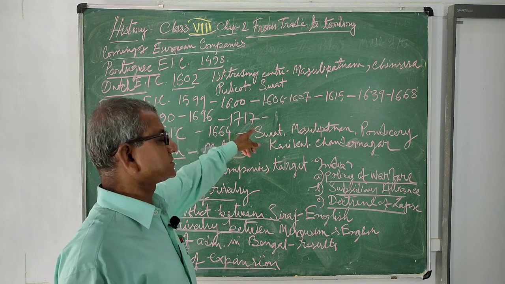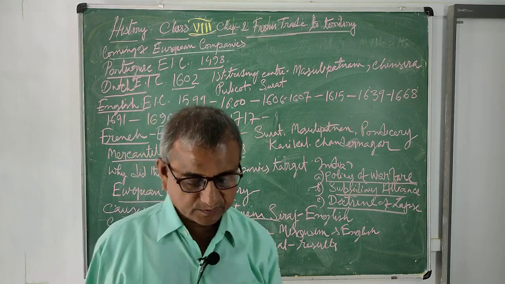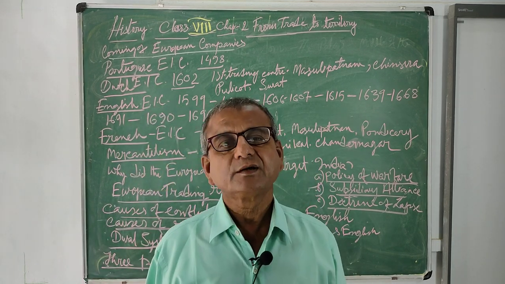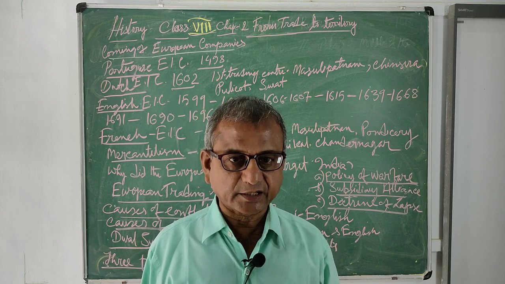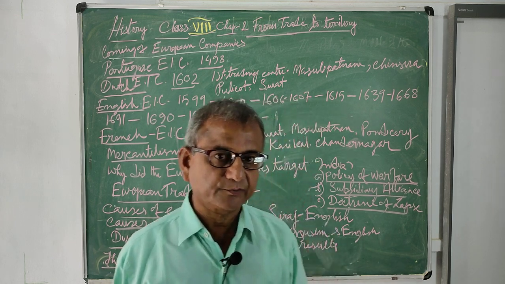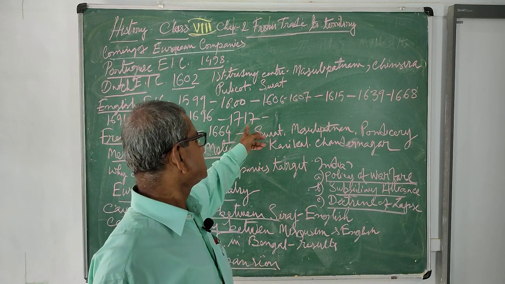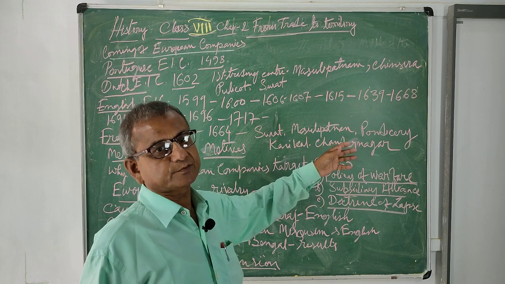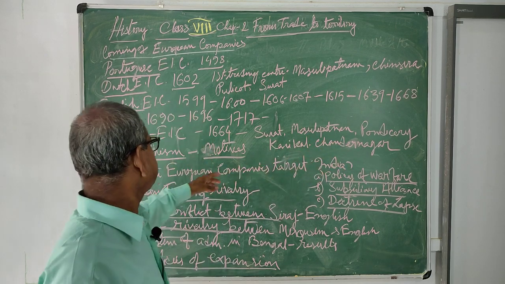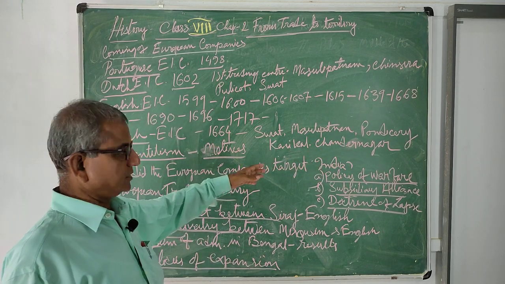And in 1717, the Mughal Emperor Farrukhsiyar granted them free trading right, duty-free trade. This Farman was granted by Farrukhsiyar, the Mughal Emperor. Thus the English became very powerful. We see that in this way, the English East India Company flourished in India.